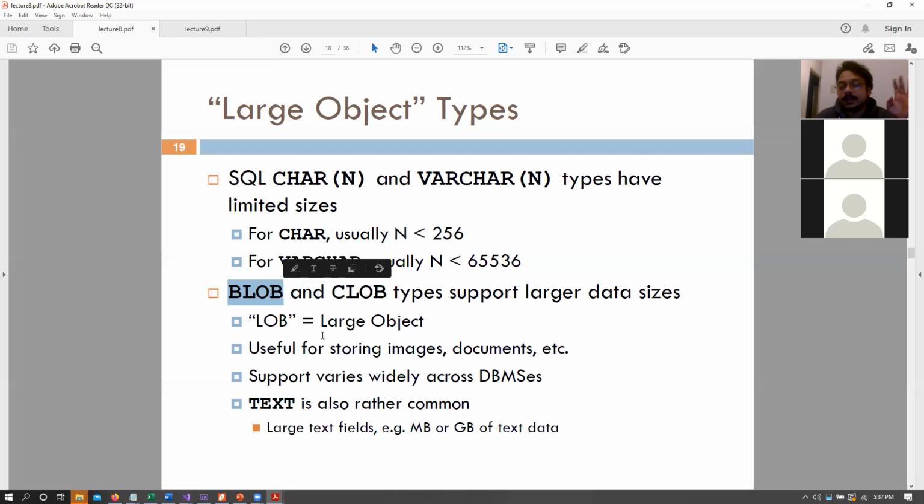So blobs are for binary large objects. These are your images or any binary data or your music files or those sorts of things. Clobs are basically character large objects, right? Another synonym for clob is also going to be text, so text and clob are pretty much interchangeable.